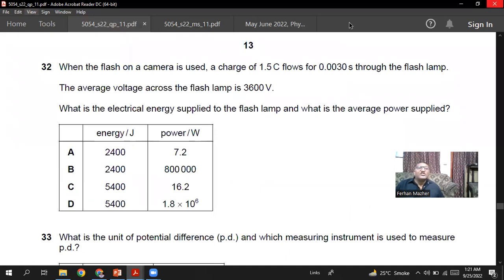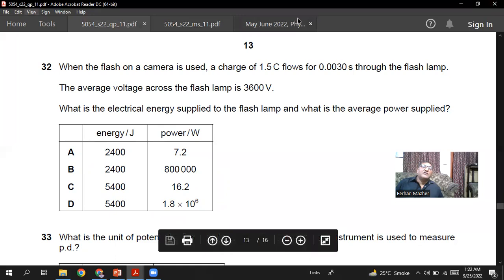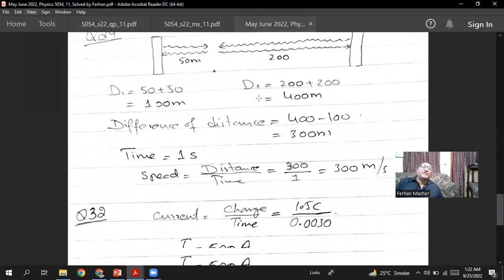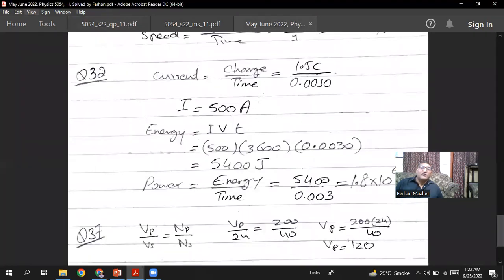When the flash on a camera is used, a charge of 1.5 coulomb flows for 0.0030 seconds through the flash lamp. The average voltage across the flash lamp is 3600 volt. What is the electric energy supplied to the flash lamp, and what is the average power supply? So we know the charge, we know the time, so I can find the amount of current. So let me show you question number 32.